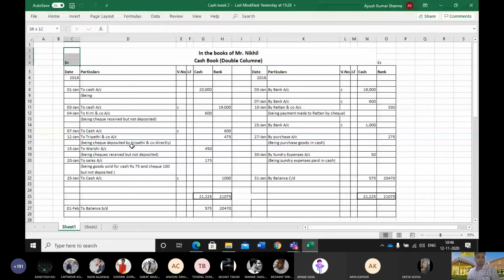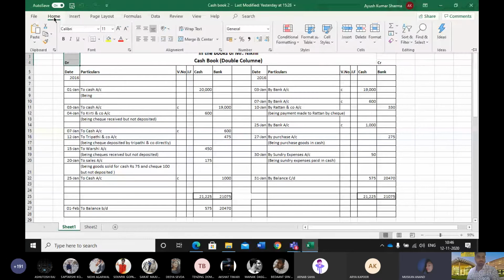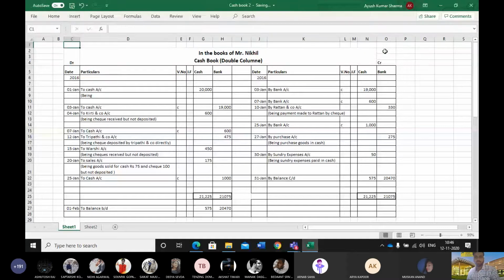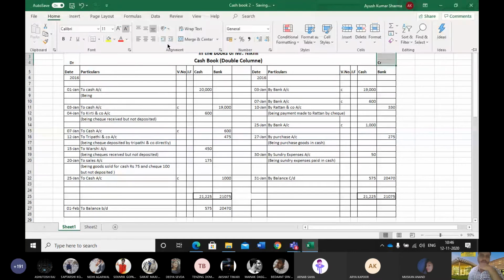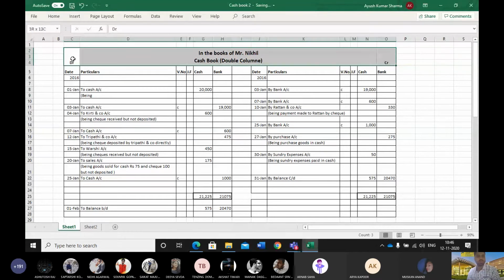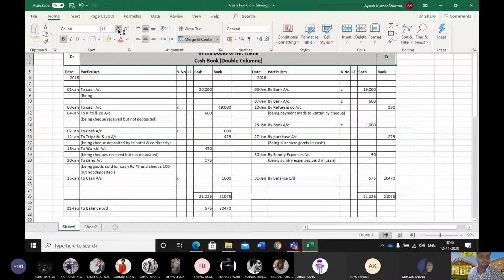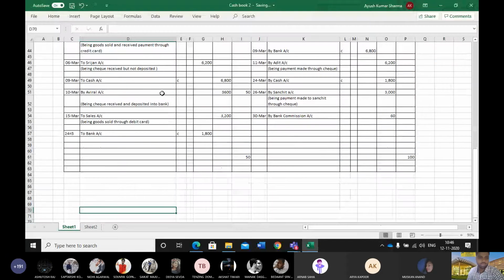Could you minimize this page? I need to see the question. I'm just showing it. Let me first complete this format. I'll show you everything regarding this question and the solution, and at that point you can copy it. Just wait for 2 minutes. First, we'll draw a format for a simple cash book.